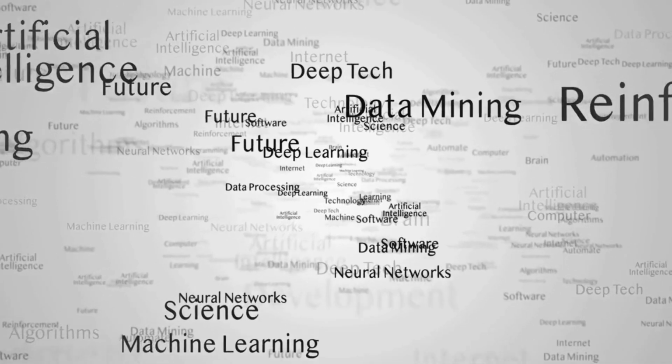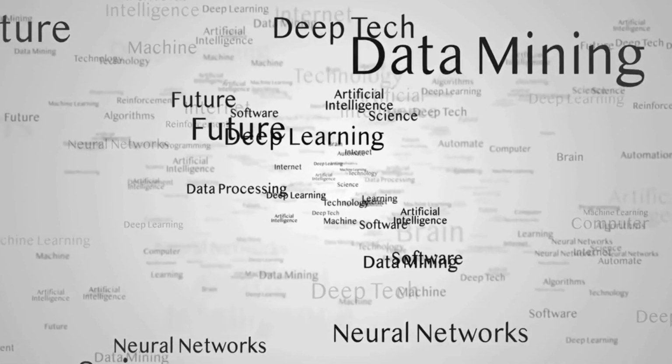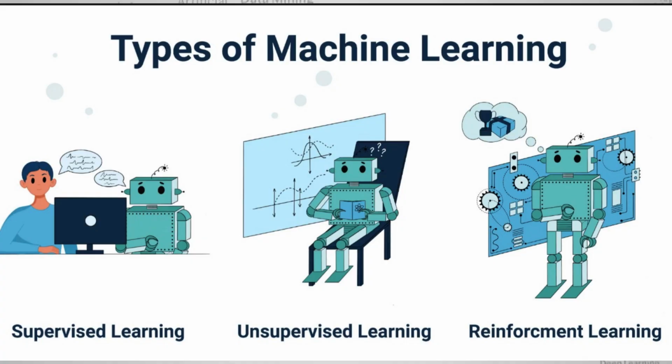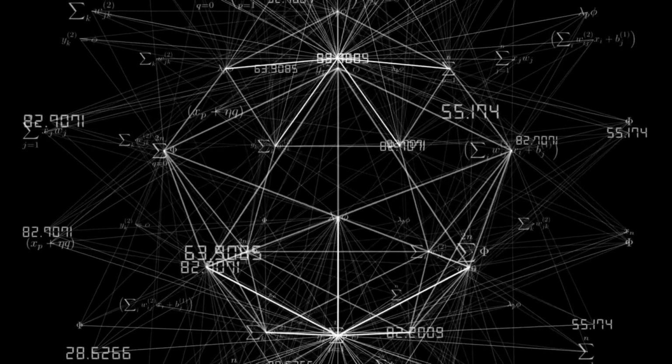Types: there are three types of machine learning: supervised, unsupervised, and reinforcement learning. In supervised learning, the algorithm is trained on labeled data, where the output is known, and the algorithm learns to predict the output for new inputs.